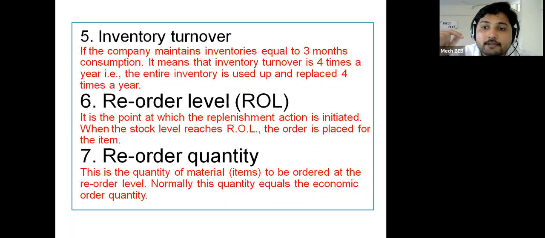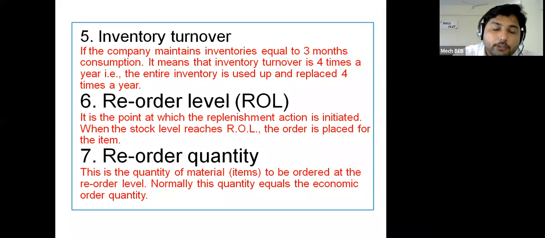So that is nothing but this: 6 times will be considered as the inventory turnover if you are taking the replenishment action after every 2 months, and 4 times will be considered as the inventory turnover if you are doing the replenishment action after every 3 months. If the company maintains inventory equal to 3 months' consumption, it means that inventory turnover is 4 times a year. That is, the entire inventory is used up and replaced 4 times a year.